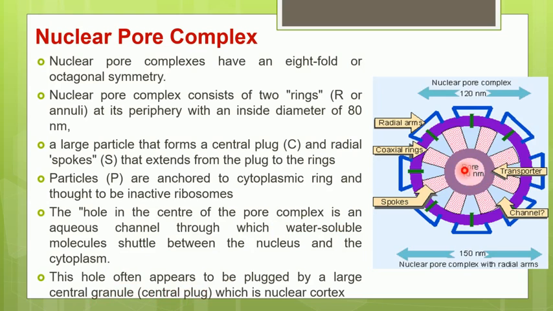This central hole or pore has a diameter of 10 nanometer only, and it allows the water soluble molecules to move between the nucleus and cytoplasm. That means whatever molecules are coming out from the nucleus to the cytoplasm will move only through this small pore.